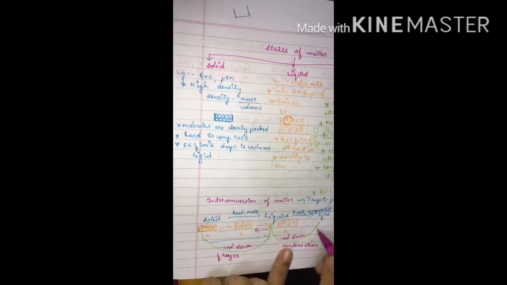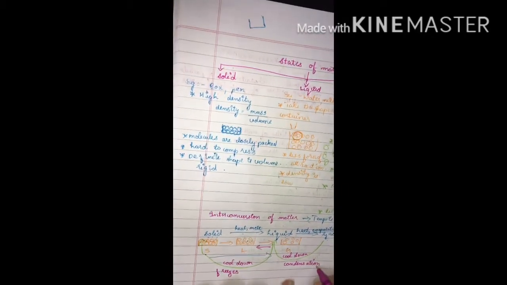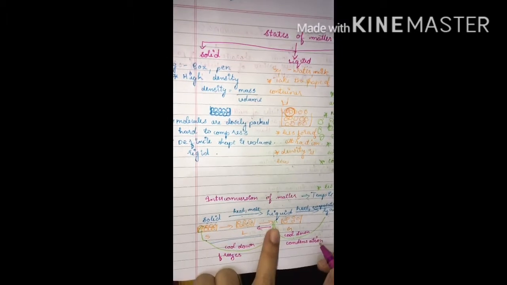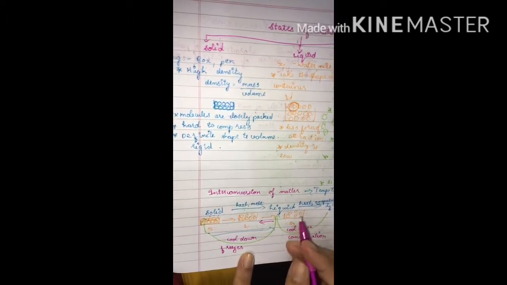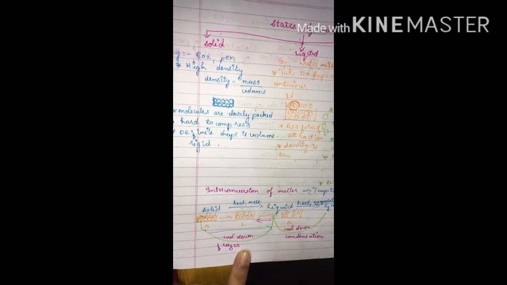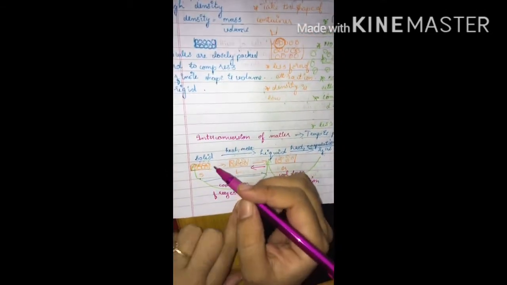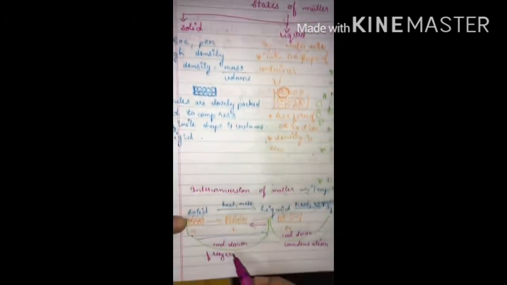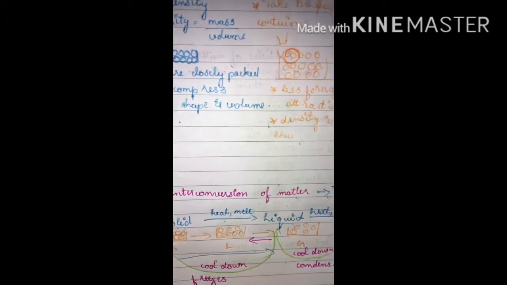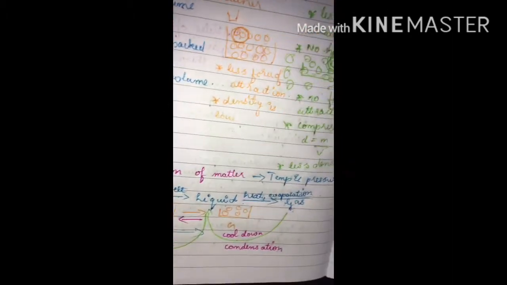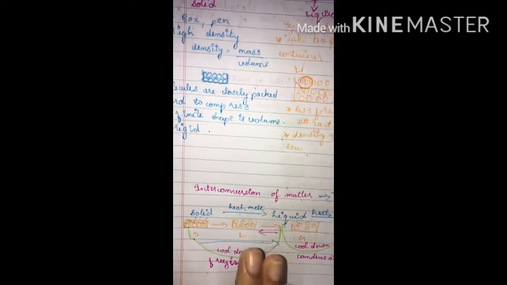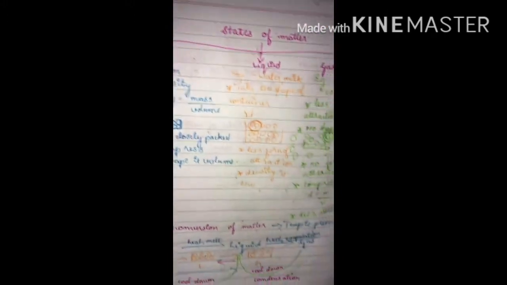So gas on cooling down becomes liquid by condensation, and liquid on cooling down, for example when water is kept in the refrigerator, ice will be formed. So on cooling down, liquid turns into solid, and the process is known as freezing. So this is the interconversion of matter.